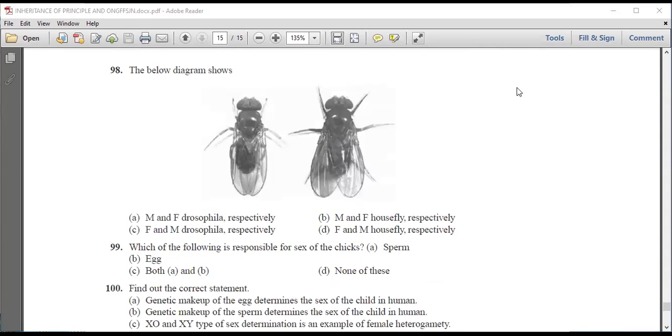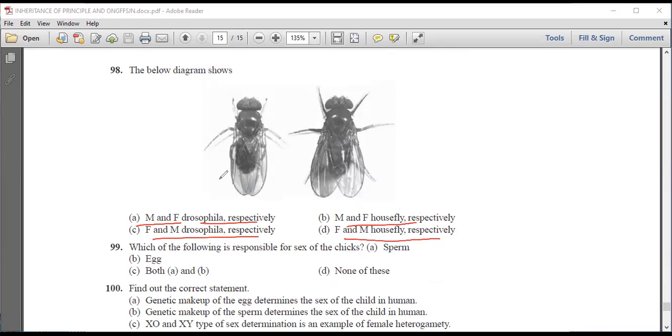Next question is, the below given diagram shows: first, male and female Drosophila respectively; male and female honeybee respectively; next, male and female Drosophila respectively; and female and male housefly respectively.